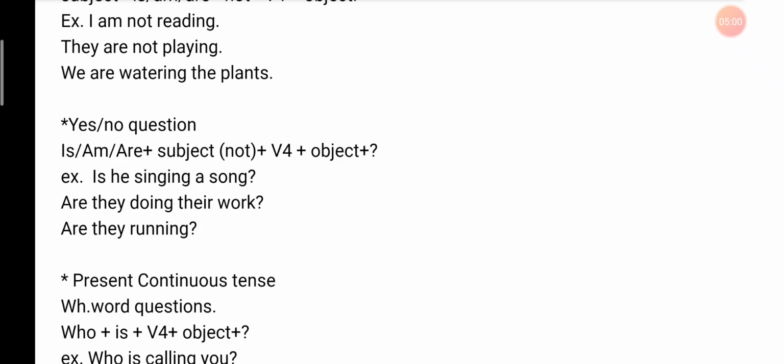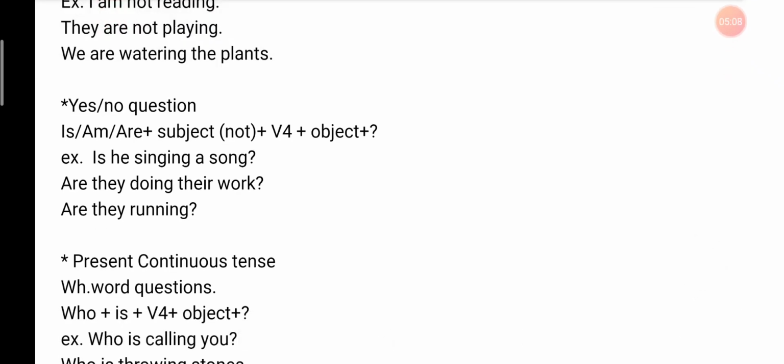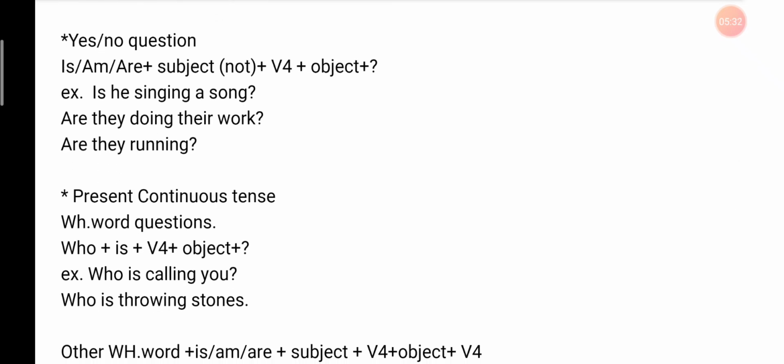Now the structure of yes no question. The structure of yes no question is very simple. It was clearly explained in the last video that if you want to make a yes no question, then at first you have to put the auxiliary verb in the beginning, then again the subject. So here we are going to understand the structure of yes no question in present continuous tense only.